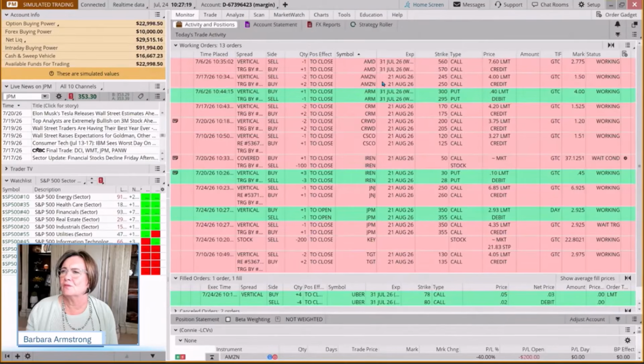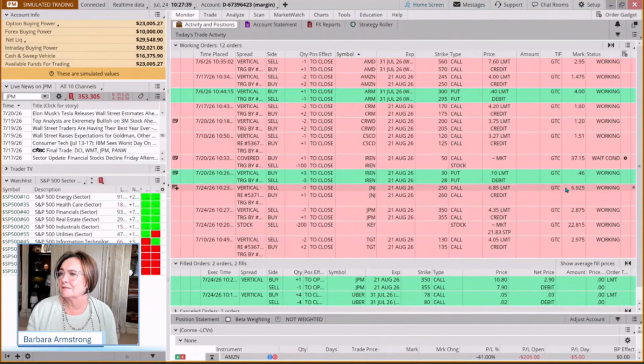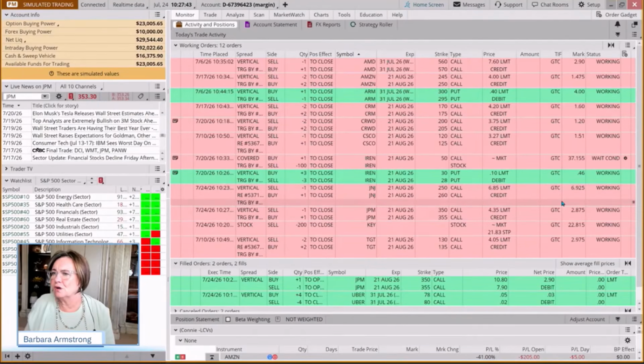And then we'll go back and we'll see, has our J&J filled? We're saying we want 685 and it's currently trading at 692. So there we go. JP Morgan filled, but J&J still hasn't filled yet. So we'll give that another minute and we'll go on to the next one. JP Morgan, we've got that one.